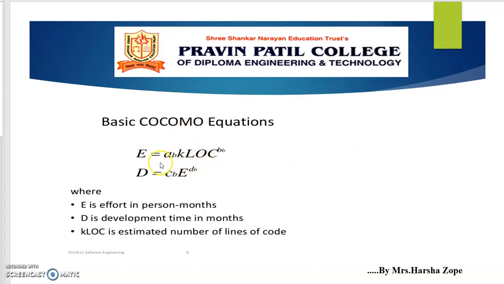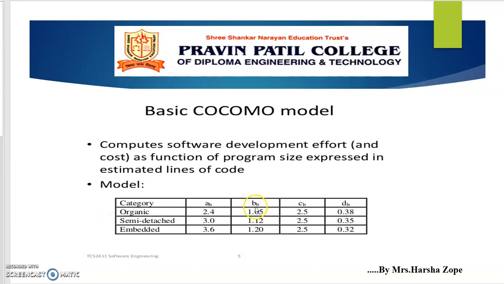KLOC is thousands of lines of code, and D is development time in months. Here the B of B and D of B values for these equations will be taken from this table.